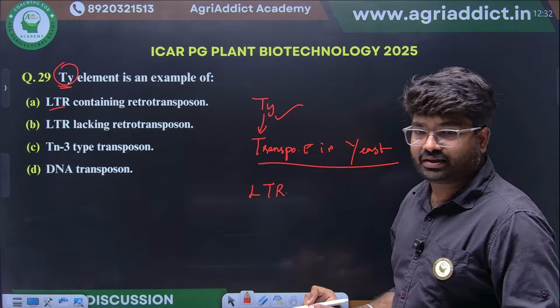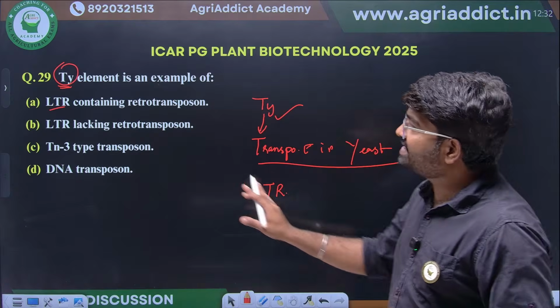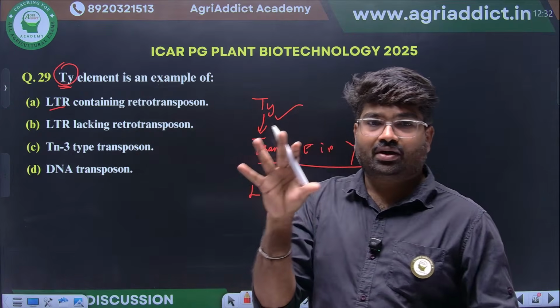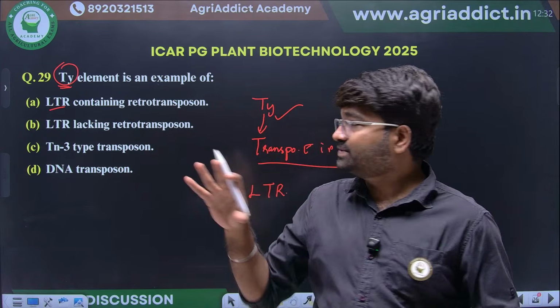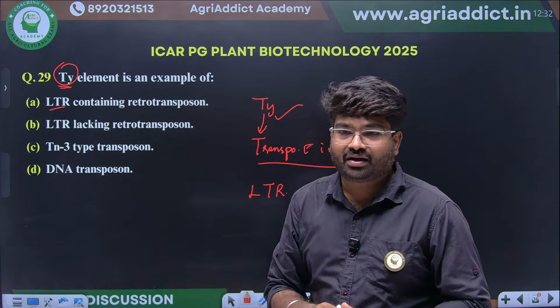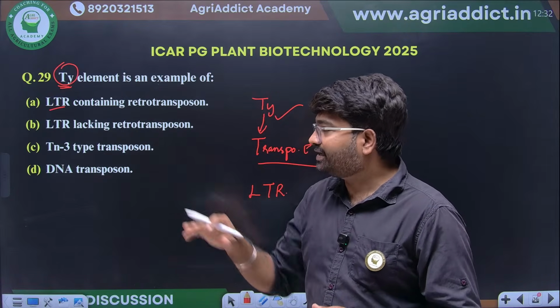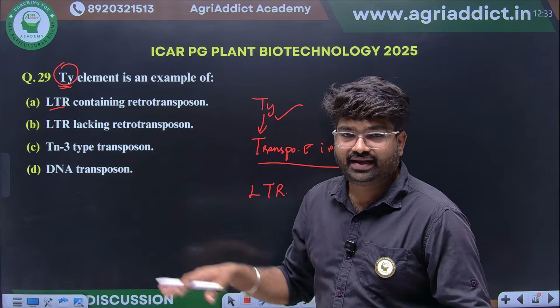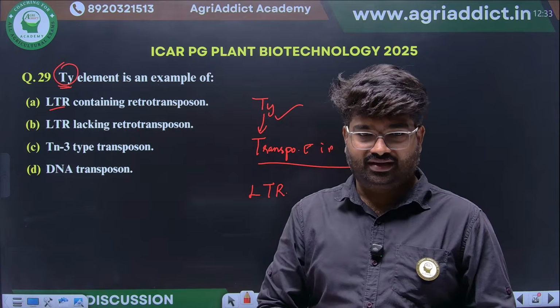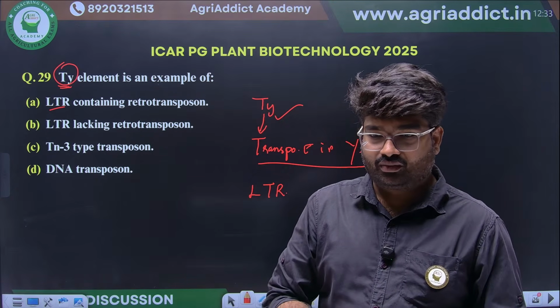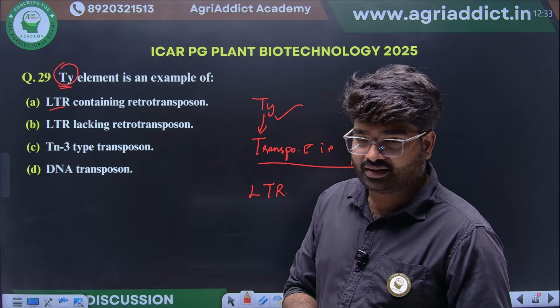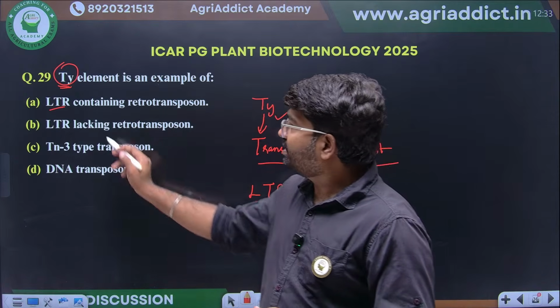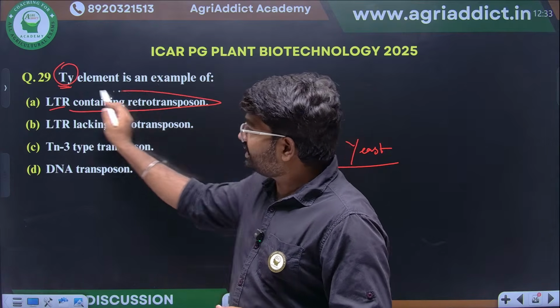Whether this Ty will have long terminal repeats or not, or it's a class of Tn3 type transposon, or it is a DNA transposon, like that they are asking. What will be the right answer? Yes, it's an LTR containing retrotransposon.